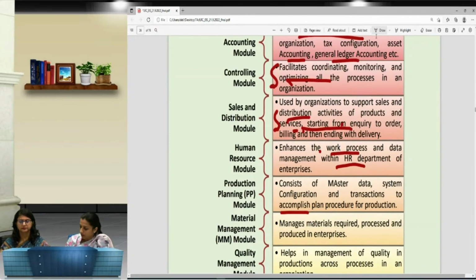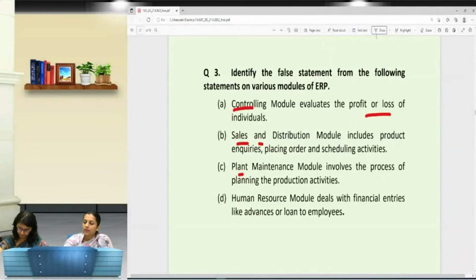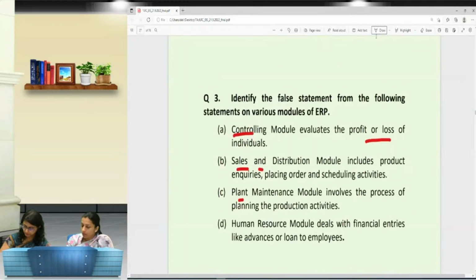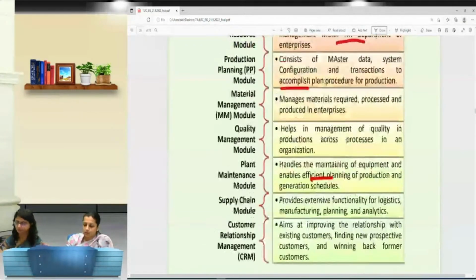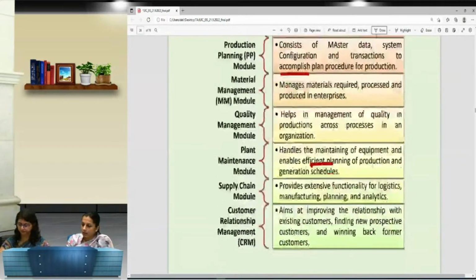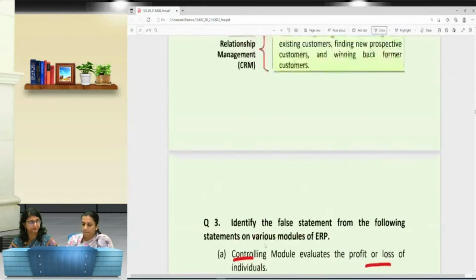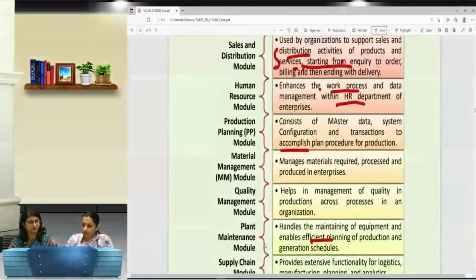Then the third one is plant maintenance. It says the process of planning the production activity. Right? And the fourth one is human resource. These are the financial entries like the advances or loans. So plant maintenance is the maintaining of the equipment, efficient planning of the production and journals.